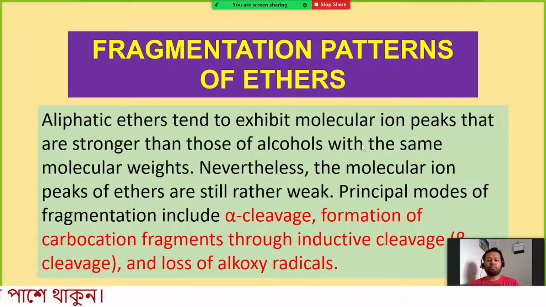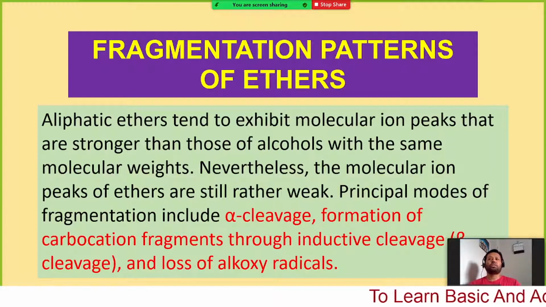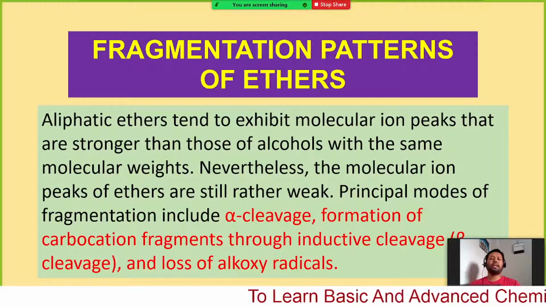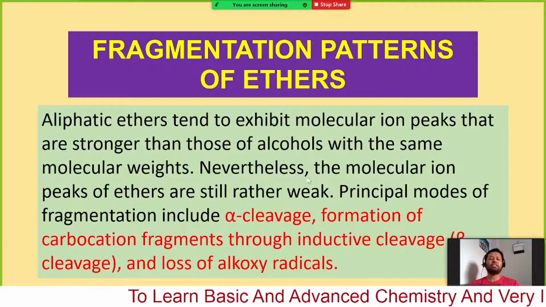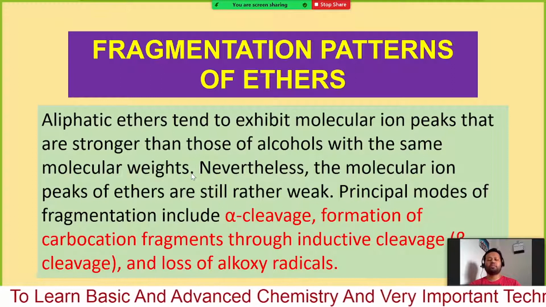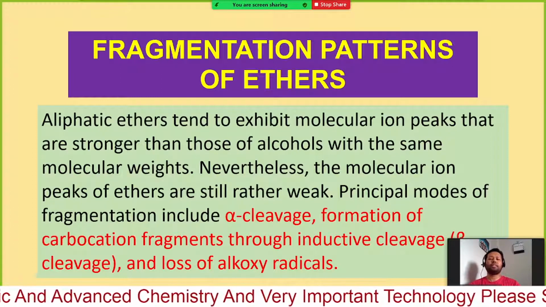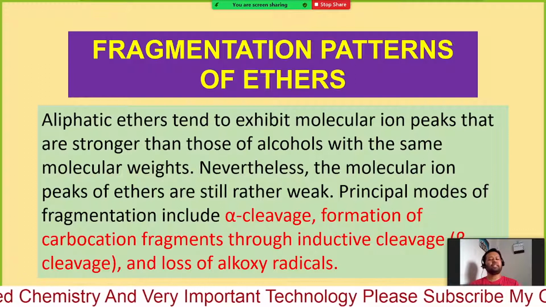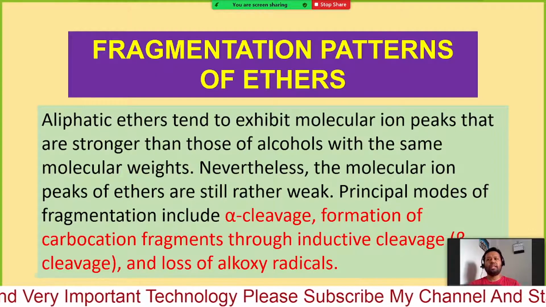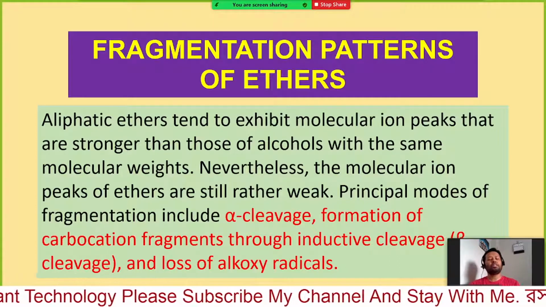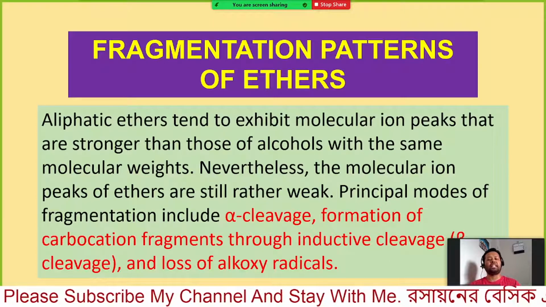The parent ion peak is a little bit stronger than for alcohols, because in the last classes I mentioned that the molecular ion peak for alcohols is very small. When the number of carbons is more than 4, we mostly do not observe the main peak or parent ion peak. So the signal corresponding to the parent ion is almost negligible, or we can see nothing.